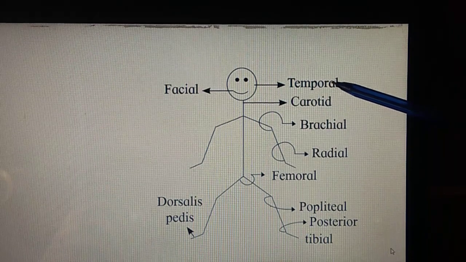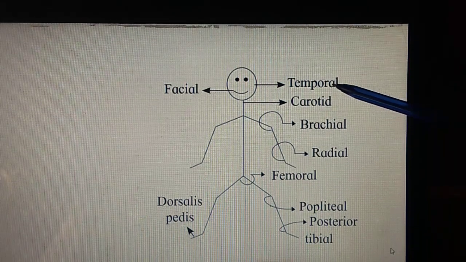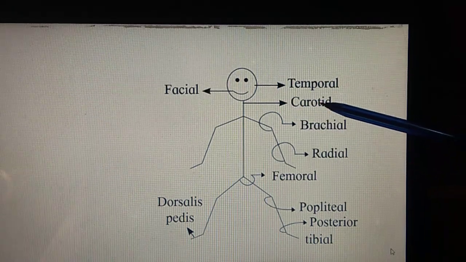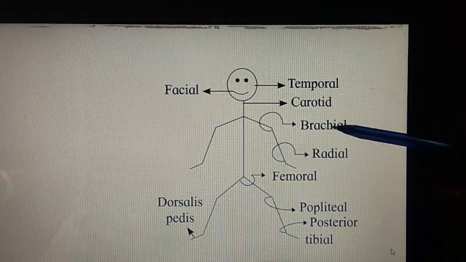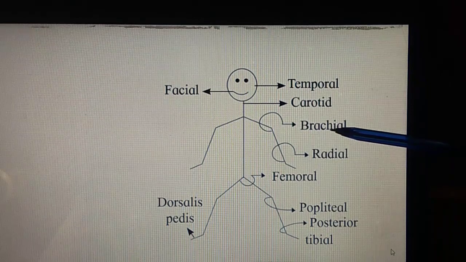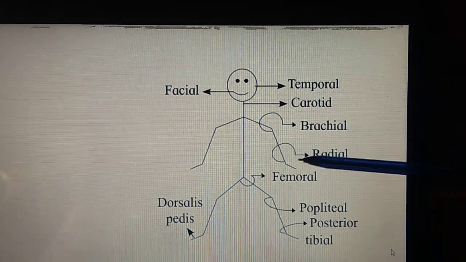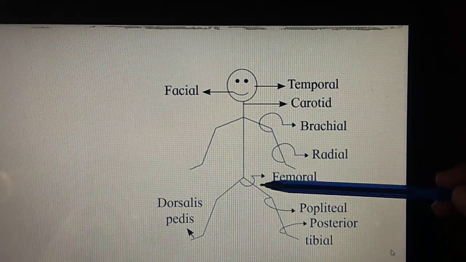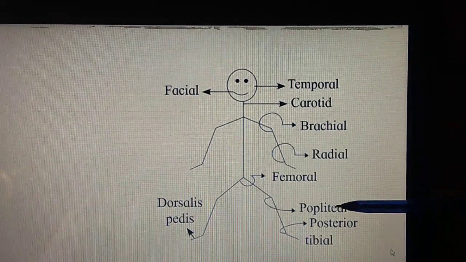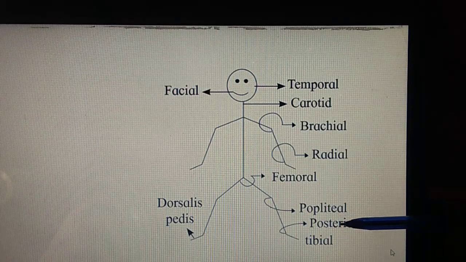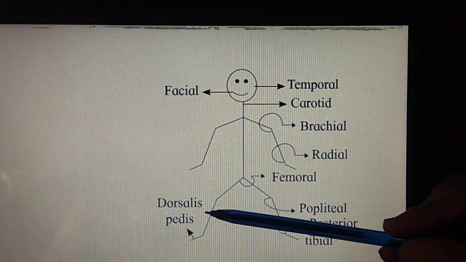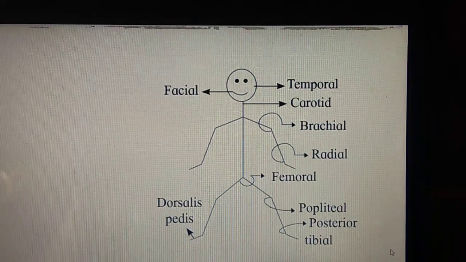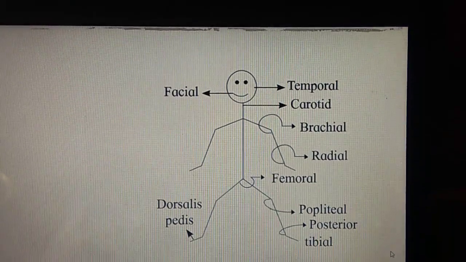This one, the temporal artery, where one can take a pulse; facial; carotid, present in the neck; brachial, where we take a blood pressure; radial at the region of the wrist; femoral at the region of the thigh bone; popliteal; then posterior tibial and dorsalis pedis are the different regions where the pulse can be felt.